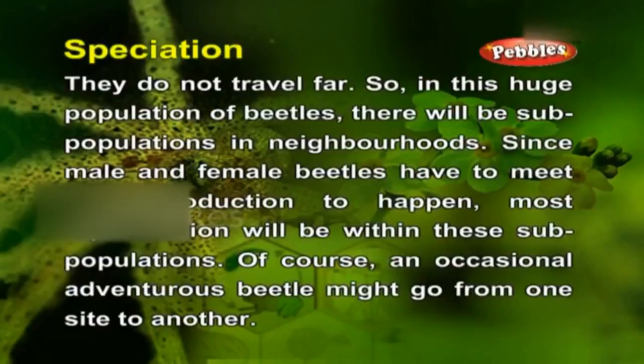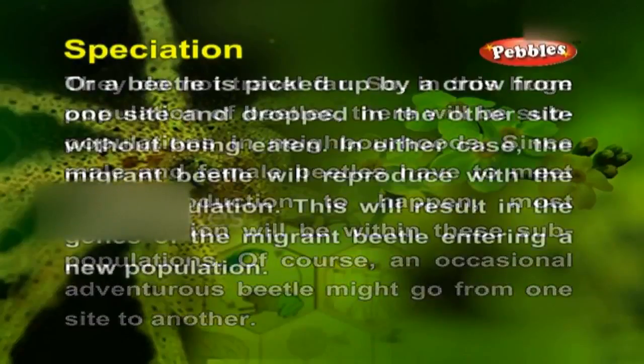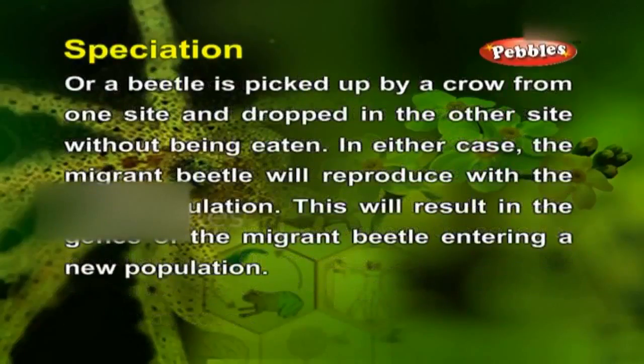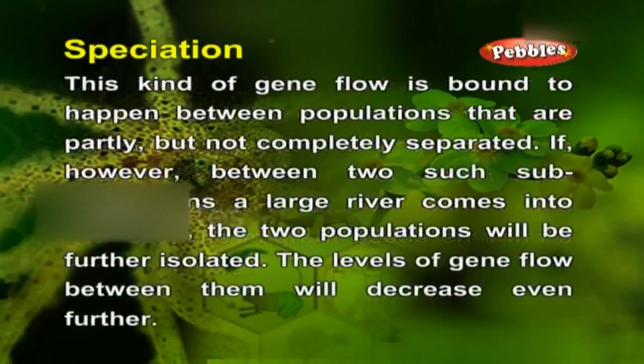Of course, an occasional adventurous beetle might go from one side to another. Or a beetle is picked up by a crow from one side and dropped in the other side without being eaten. In either case, the migrant beetle will reproduce with the local population. This will result in the genes of the migrant beetle entering a new population. This kind of gene flow is bound to happen between populations that are partly but not completely separated.